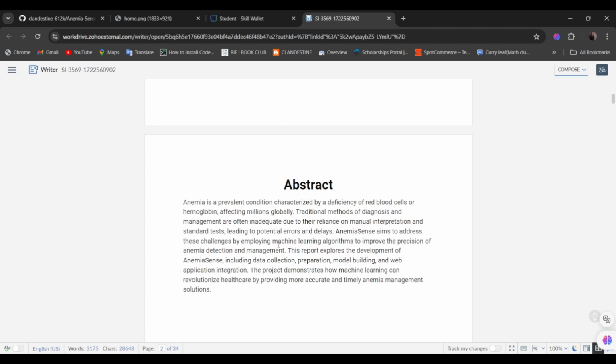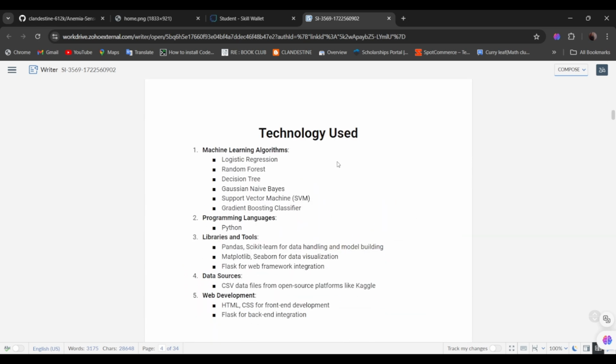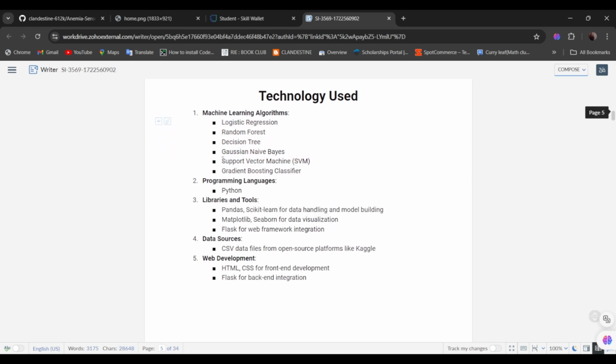So the abstract tells about the whole idea on which the project is built. Then we have the introduction of the project. Basically, under technology used, we have used 6 machine learning algorithms to test the model. And as a programming language, we have used Python.